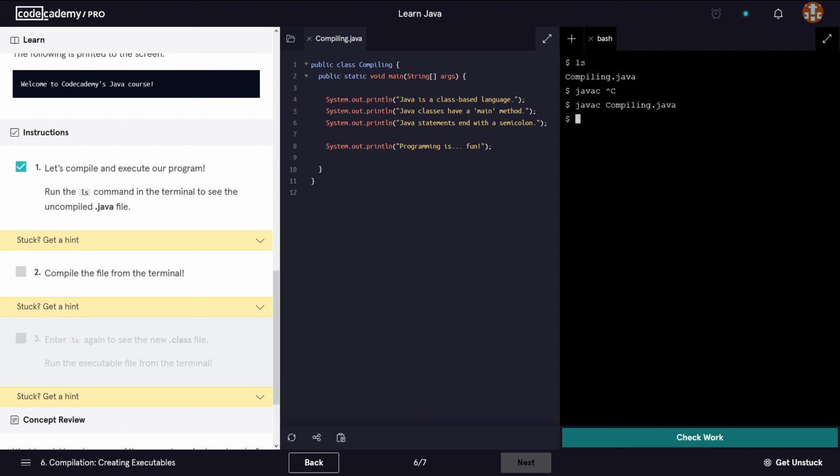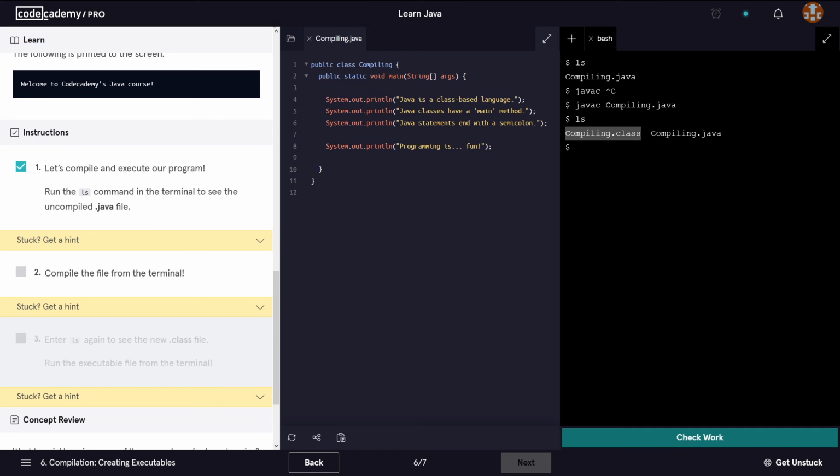Now, in theory, if I issue this command again, ls, we should see two files instead of one. We should see compiling.java, which is the uncompiled file, and then we should also see compiling.class, which is the result of this command here. So if I do that, exactly, we can see we have two files, compiling.class and then compiling.java.